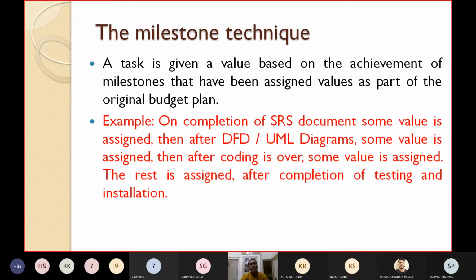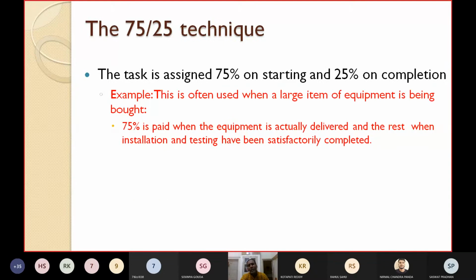Another approach is the milestone technique. A task is given a value. Okay, so let's just go back quickly to this previous one.